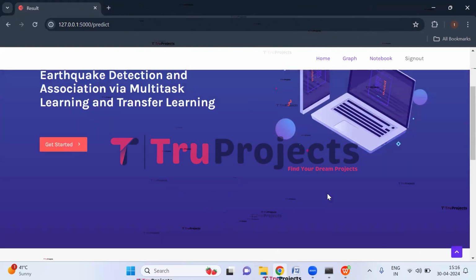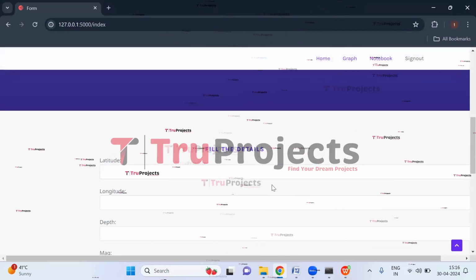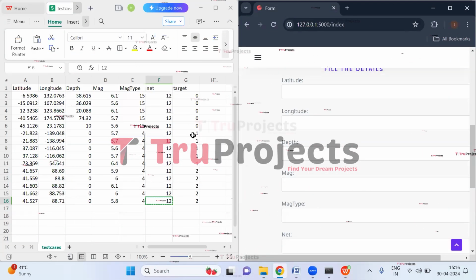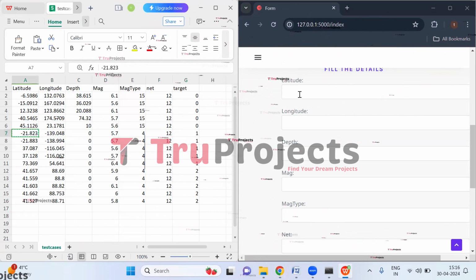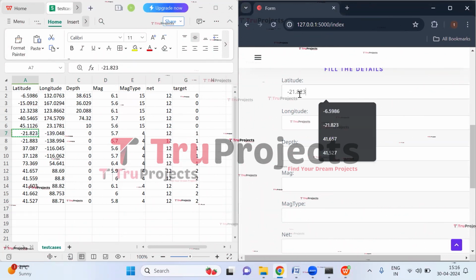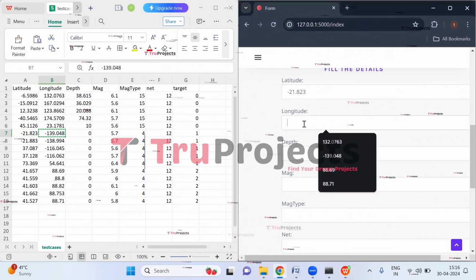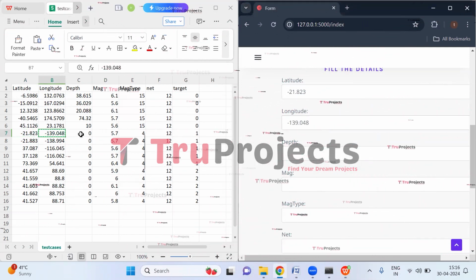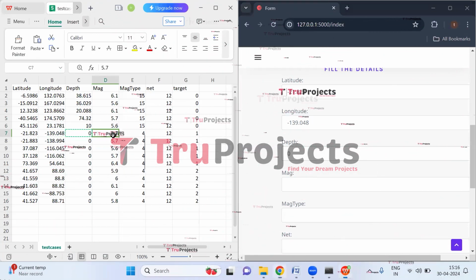Now let us enter another set of parameters. Click on home link here. So again, from the test cases, let us enter these values. Latitude is minus 21.823. Longitude is minus 139.048. Depth is 0.